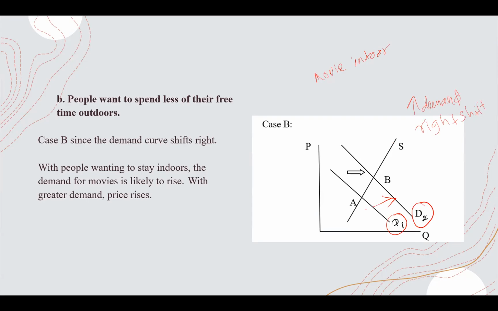The supply is the same. So quantity 1, quantity 2. Movies are going from 5,000 to 10,000, and demand is increasing. So the price is also increasing because supply is the same.